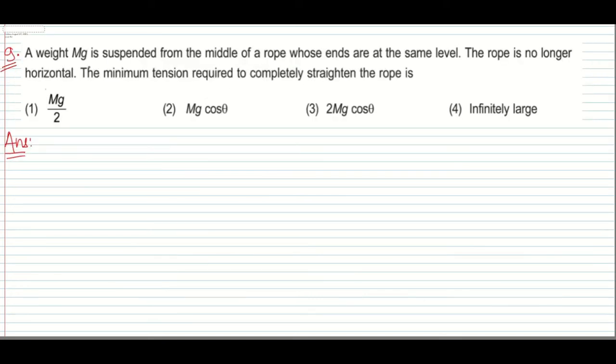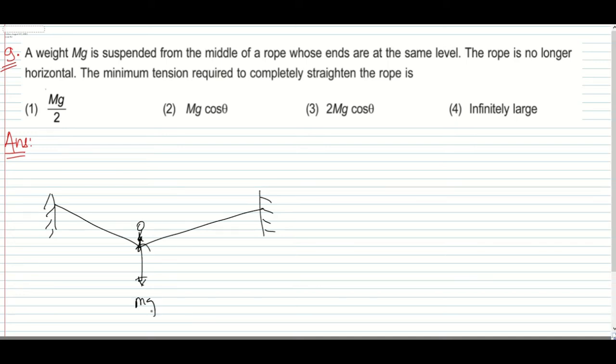9th one: a weight mg is suspended from the middle of a rope whose ends are at the same level. The rope is no longer horizontal. The minimum tension required to completely straighten the rope is... okay. So we have mg, which is exactly at the midway, supposed to be at this point, and due to the tension it gets balanced. So we have this tension T, this tension T, this angle theta, this angle theta.